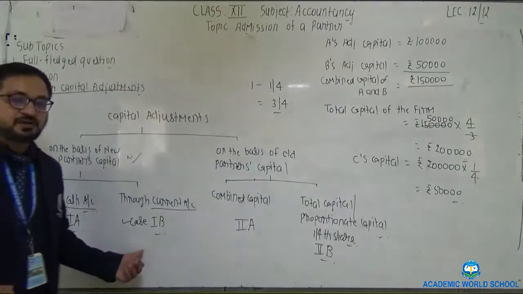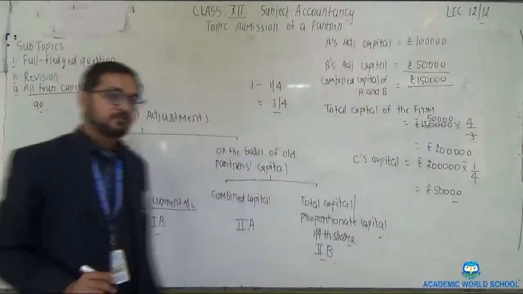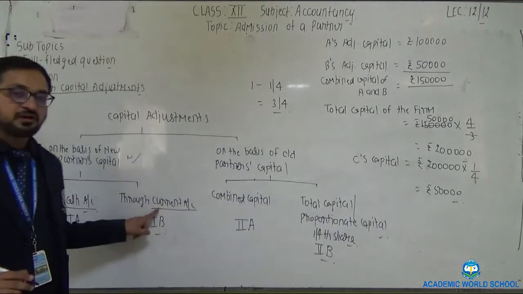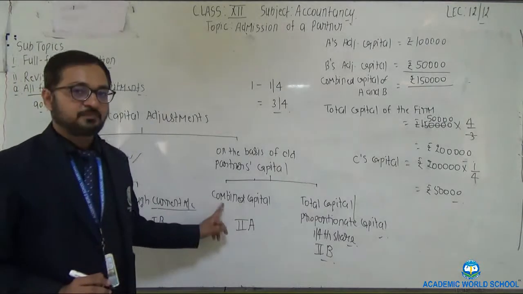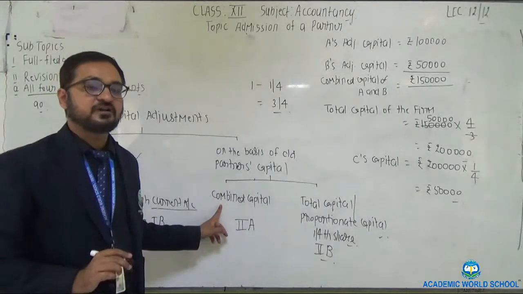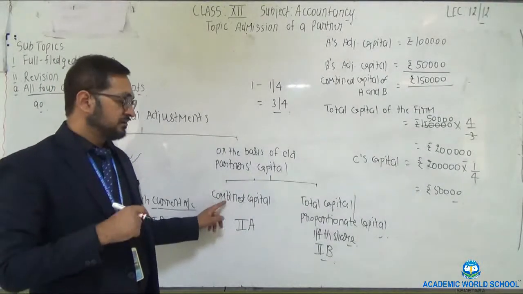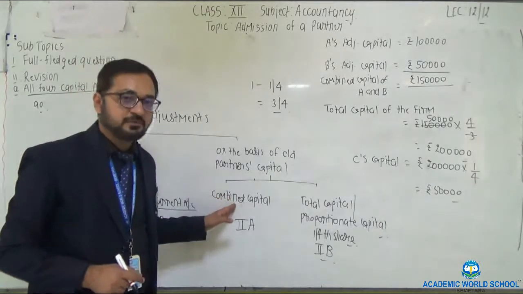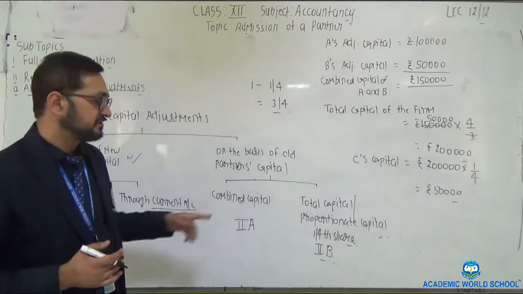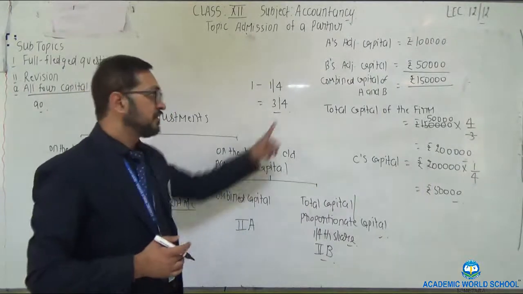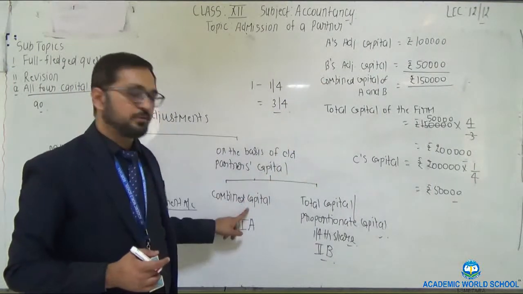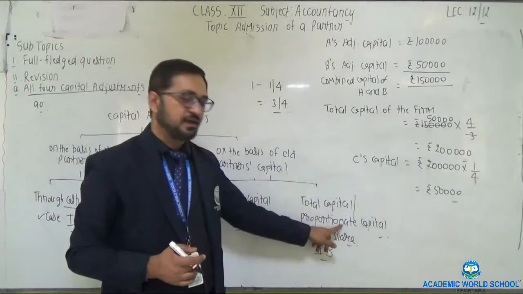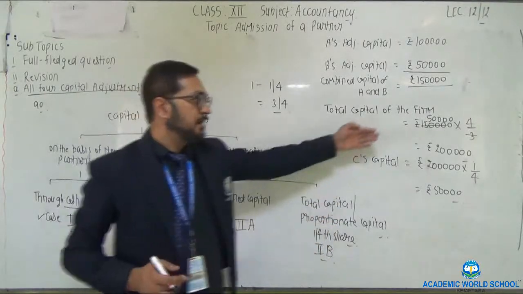1A, 1B, 2A, 2B. 1A is adjusted through cash account, 1B is adjusted through current account. 2A is combined capital. It is always given in the question that the new partner brings 20%, 30%, 25%, 15% of the combined capital of old partners. Clear? And the next one is total capital or proportionate capital. How to calculate proportionate capital?